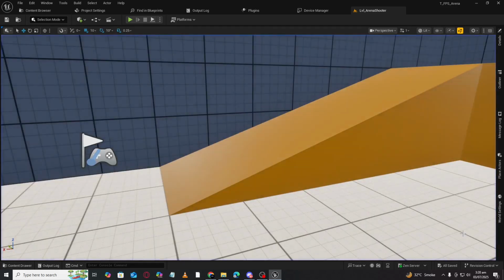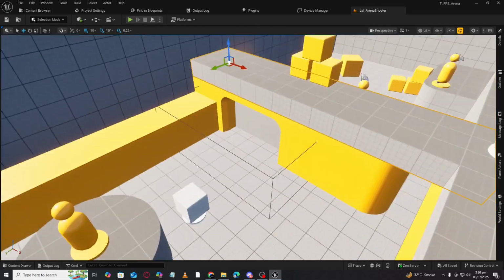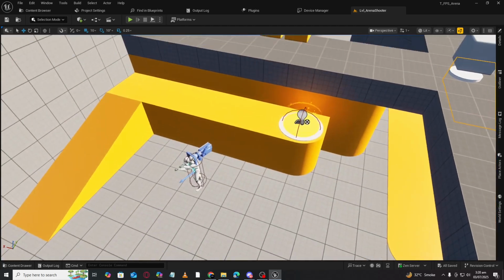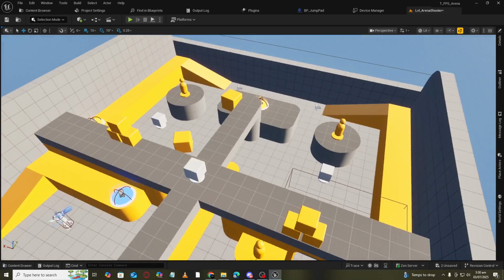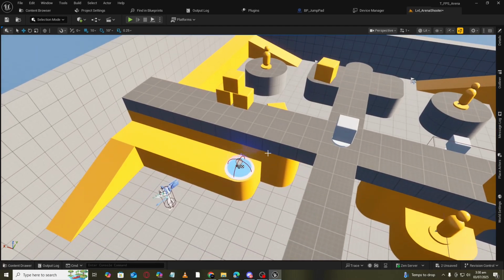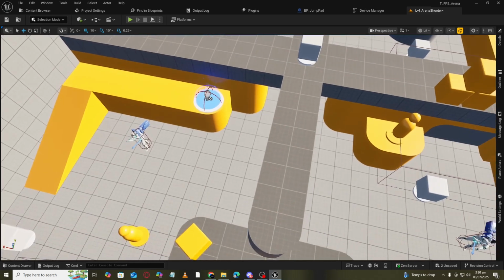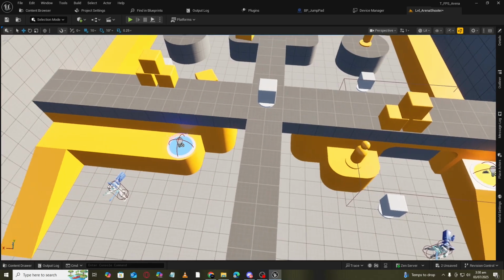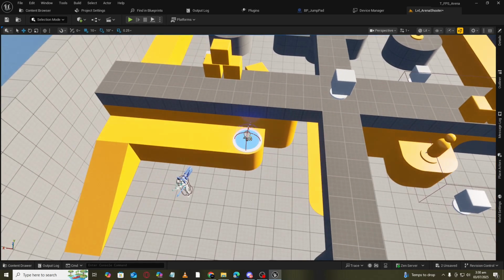So let's jump into some of the customization if you want to customize anything. Now let's jump into how we can customize this template and the different classes. You may notice here that this jump pad is different in color and this one is different in color because I have customized it, and it was very easy how I did it.